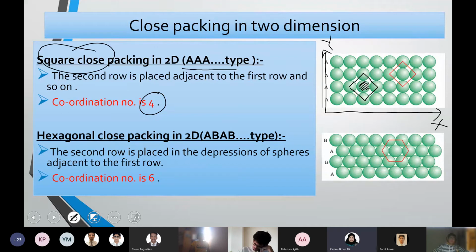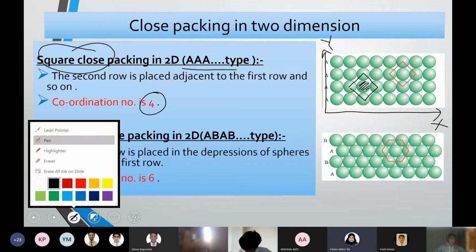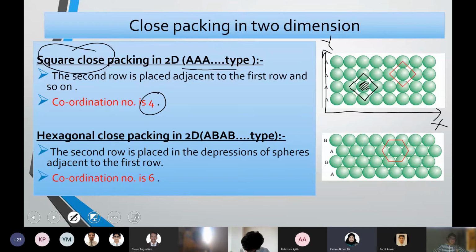From the diagram, ma'am, only the diagram and the coordination number are needed, right? Yeah. The name, hexagonal close packing, should be specified. Okay.